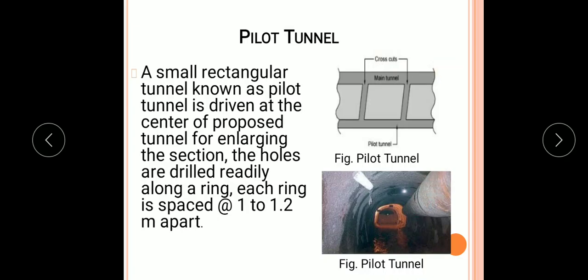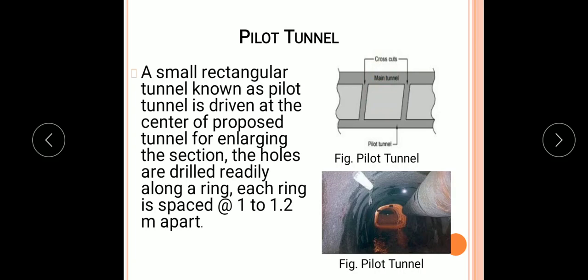In this figure we can see the main tunnel is excavated, and after this these are the cross cuts which are drilled radially along a ring, and each ring is spaced about 1 to 1.2 meters apart from the others. After this excavation of the open cut, we can enlarge this main tunnel from this width to this width.